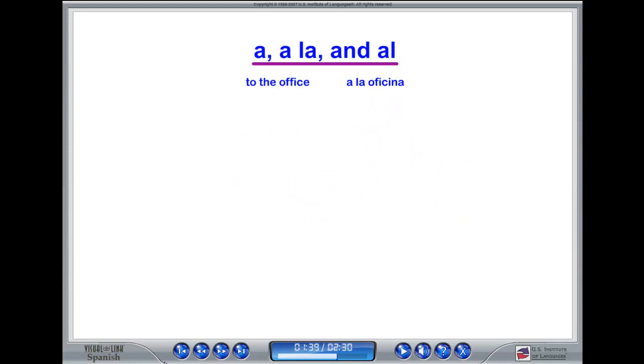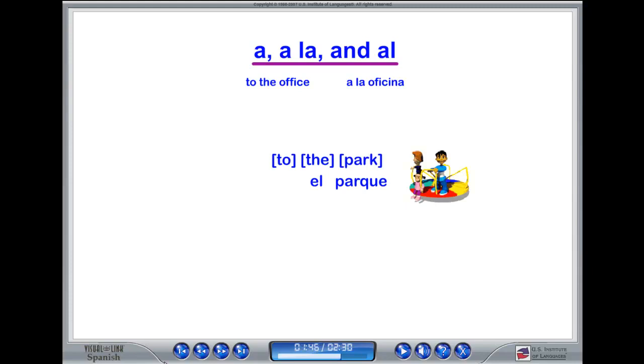Now let's look at a masculine example. The phrase the park in Spanish is el parque. If you want to say to the park, you would say a el parque. However, like de and el, a and el also combine and form al. So, to the park would be al parque.